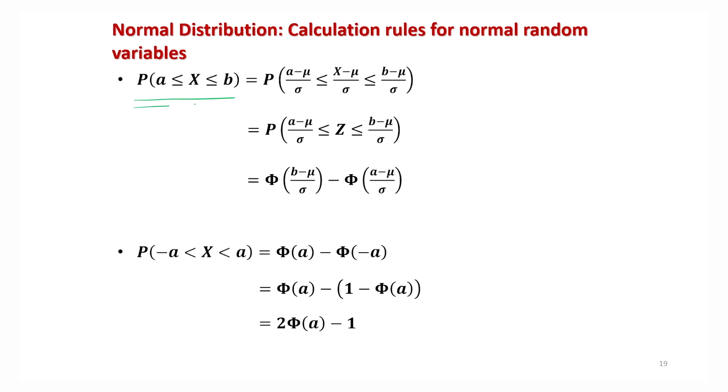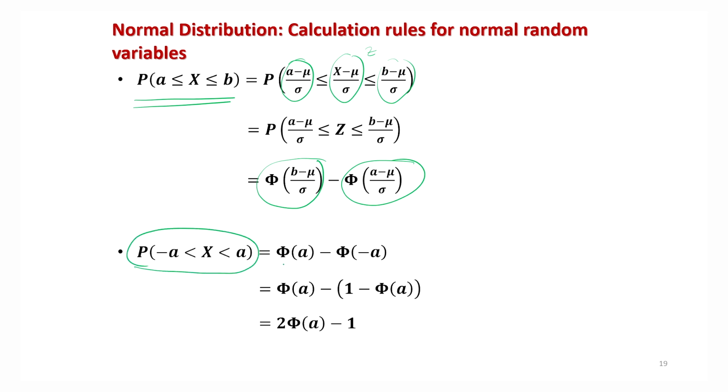Similarly, if you want to know the value of the probability of x lying between a and b, I can do the same thing: I adjust the terms a and b with respect to mu and sigma. So now the central part just becomes z, and you can find it as phi of b minus mu upon sigma minus phi of a minus mu upon sigma. And similarly, if you want to find the probability that x is lying between minus a and plus a, this will simply be phi of a minus phi of minus a, and phi of minus a is 1 minus phi of a. So this will come out to be twice phi of a minus 1.